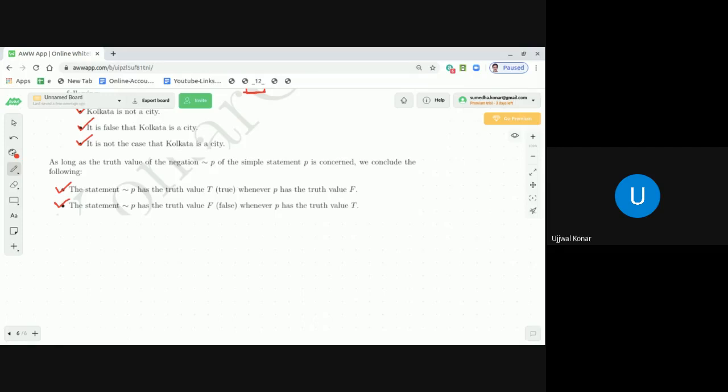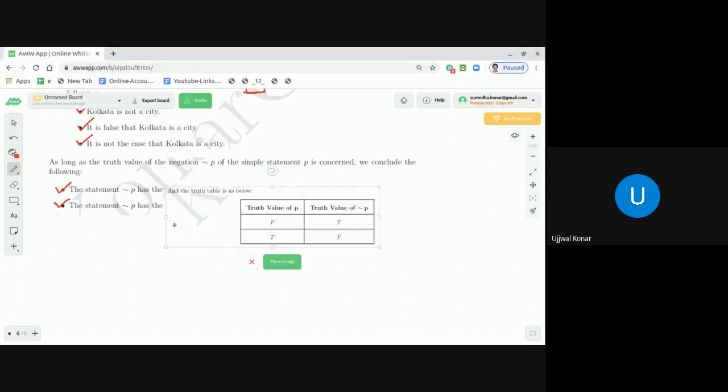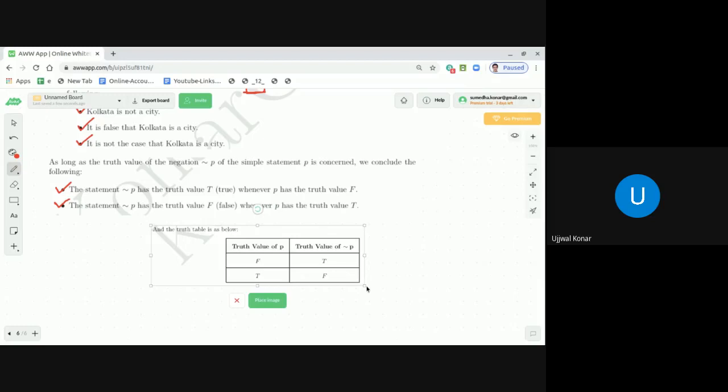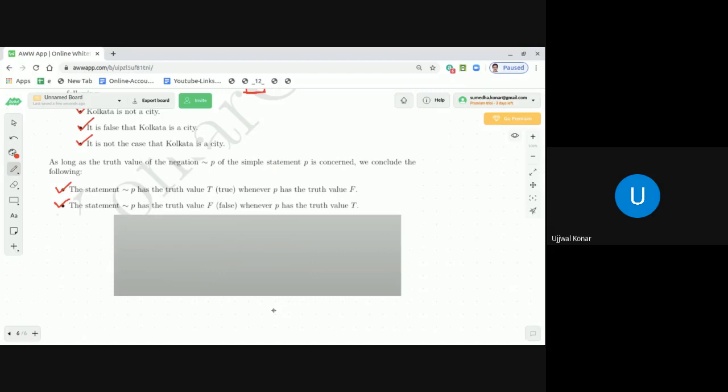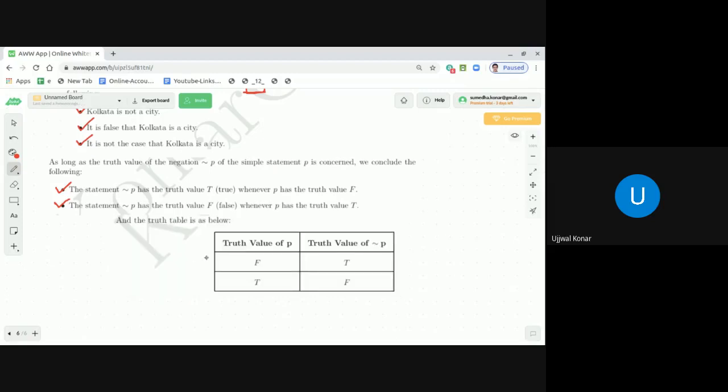Okay. So now as we understood this thing, what will be the truth table? The corresponding truth table will be pretty simple, and it will be something like this, as you see in front of your screen, dear students. Whenever the truth value of P is F, you get the truth value of tilde P, the negation of P, as T. And when the truth value of P is T, we get the truth value of tilde P as F. I hope it is clear, dear students.